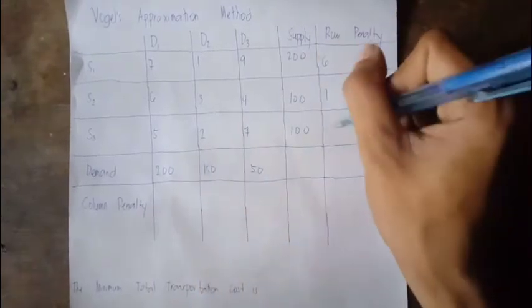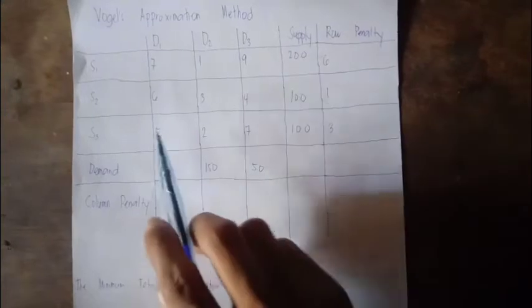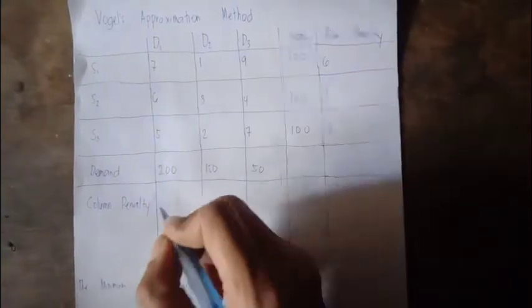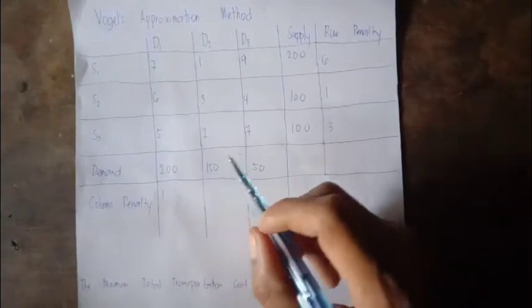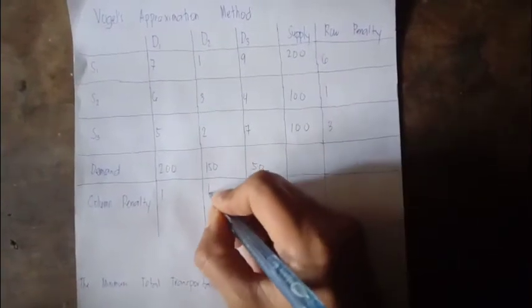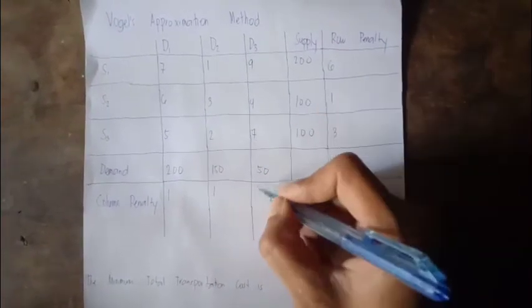minus 2 is 3. And also in the column, 5, 6, 7, so 5 and 6, so 6 minus 5 is 1, and here is 1 and 2, so 2 minus 1 is 1, and here is 7 and 4, so 7 minus 4 is 3.